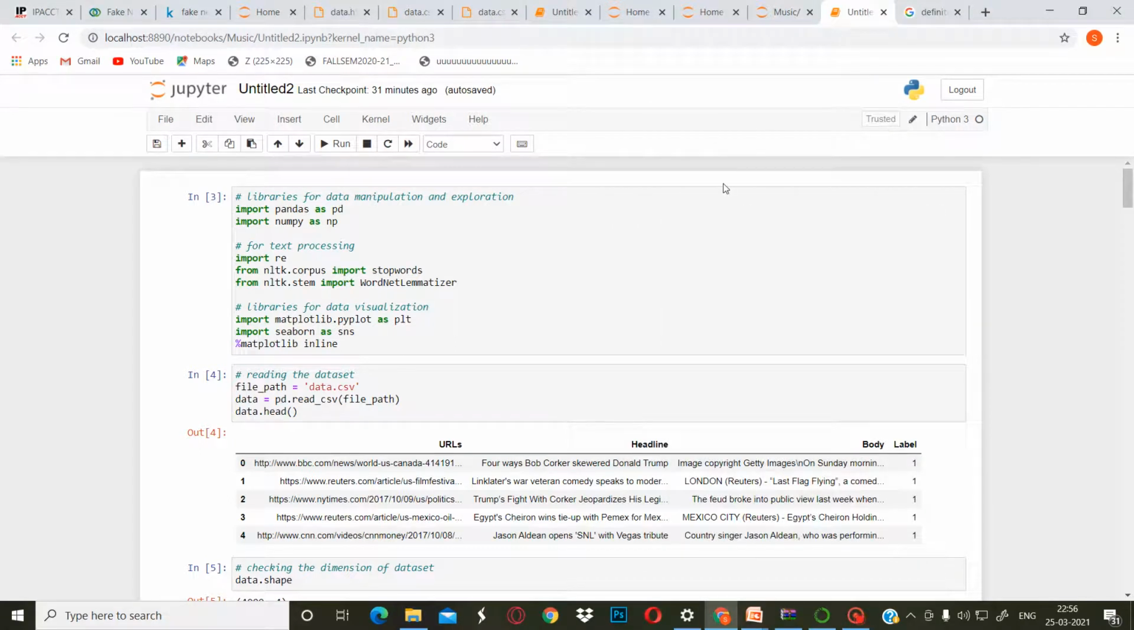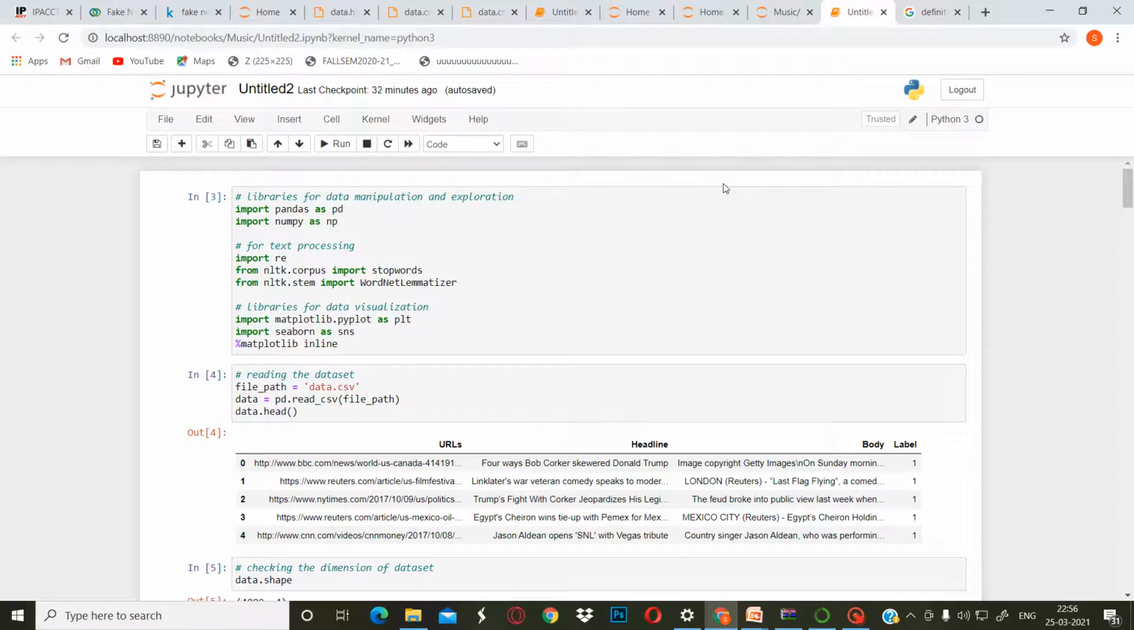Hello and welcome. The name of our topic is fake news detection using machine learning, and here we have used a deep learning model in order to calculate the accuracy, and we have used a confusion matrix in order to calculate the accuracy and give accurate results.